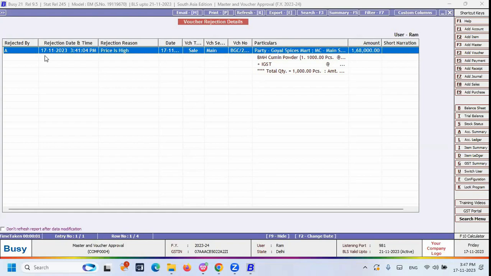And mainly this voucher approval and rejection feature is very useful in a multi-user mechanism. You know multi-user, right? Some business entities have 50 systems, 40 systems, 30 computers, right? Most companies have multi-user licenses.